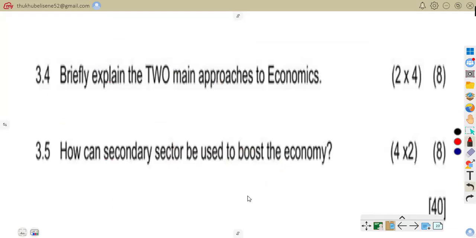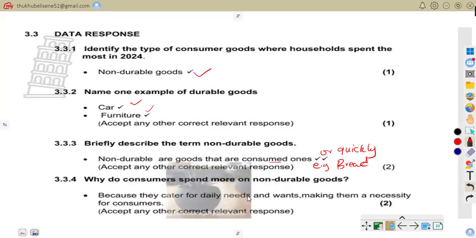The answer says, because they cater for daily needs and wants, making them necessary for consumers. Like I've said, you can talk of buying groceries, for example. There is no way you can avoid buying it because it's a daily need. That is why we spend more on non-durable goods than durable goods.